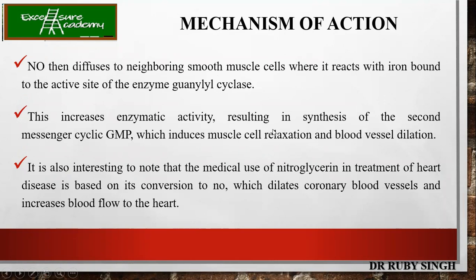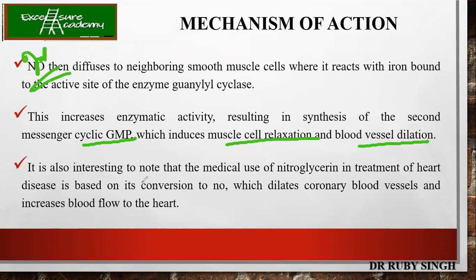So till now what we have seen is that from arginine, nitric oxide is being synthesized with the help of nitric oxide synthase. When NO is released, it diffuses to the cells and binds to the iron-bound active site of the enzyme called guanylyl cyclase. Now, this guanylyl cyclase results in the production of the secondary messenger called cyclic GMP. Finally, this results in the muscle cell relaxation and blood vessel dilation. So, this is very important. Please remember this slide also.